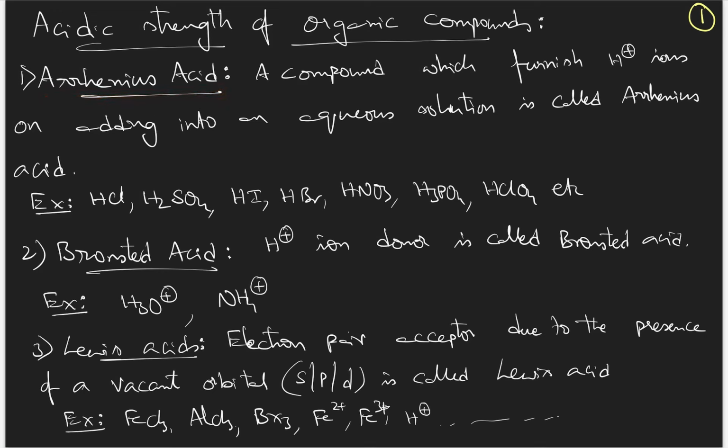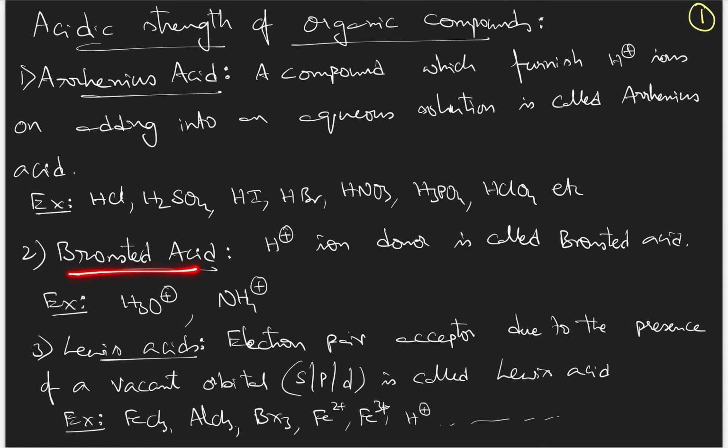According to Arrhenius acid-base theory, an acid is a compound which furnishes H plus ions when it is added to aqueous solutions, like HCl, H2SO4, HI, HBr, HNO3, H3PO4, HClO4. All these compounds, when they are added to water, release H plus ions.